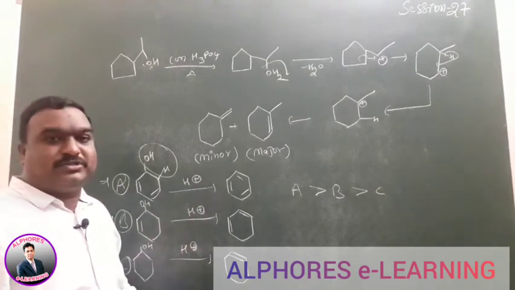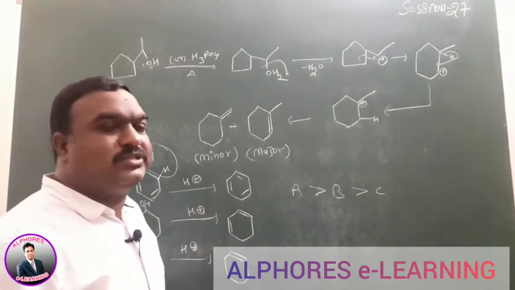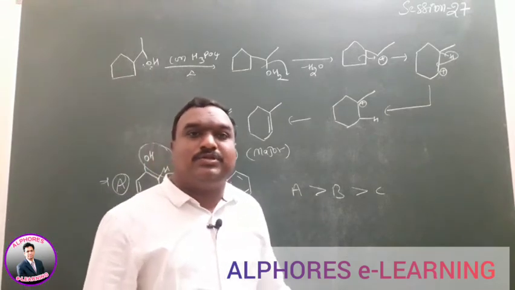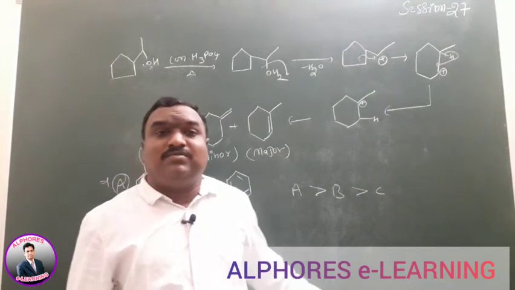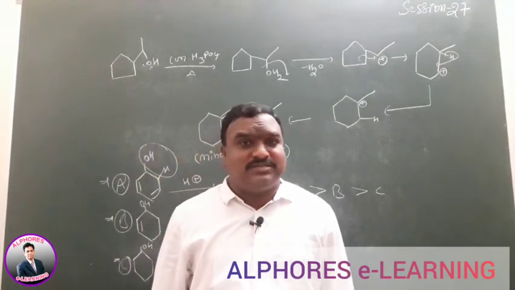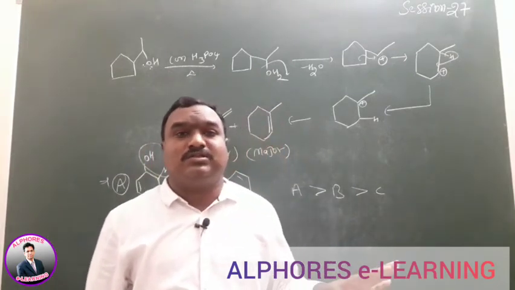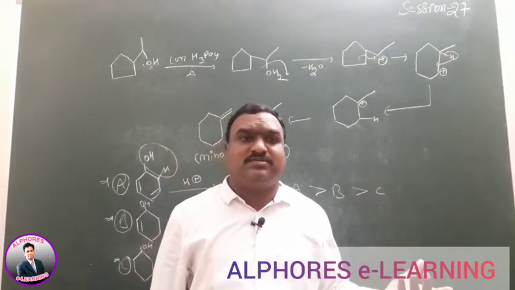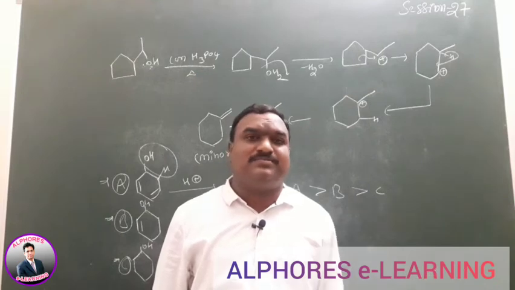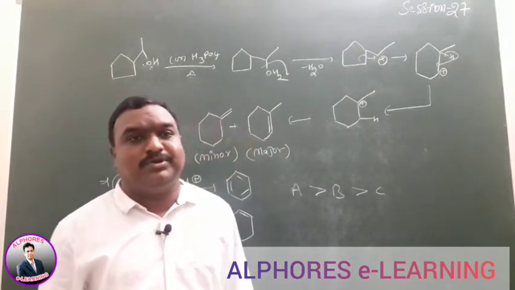So many examples are there. If you take Al2O3, PCl5, POCl3, wherever a non-protonated reagent is given, no rearrangement. Thorium oxide is given like this. When thorium oxide is given, always the Hofmann product is major when compared to the remaining ones.